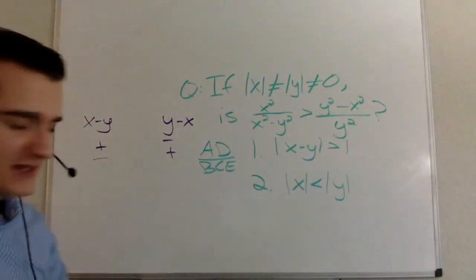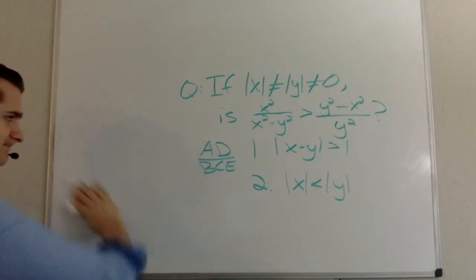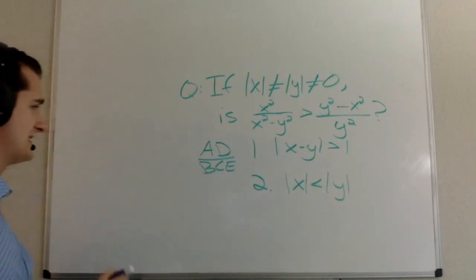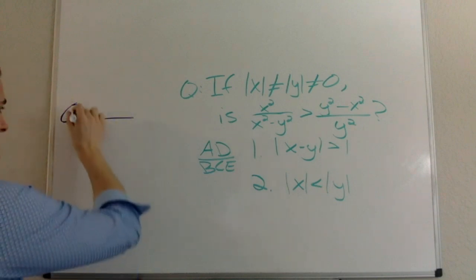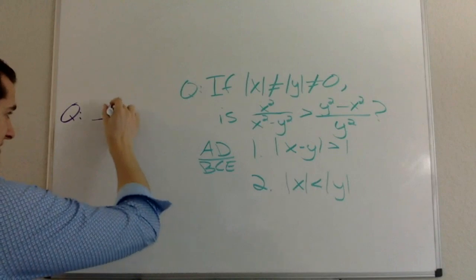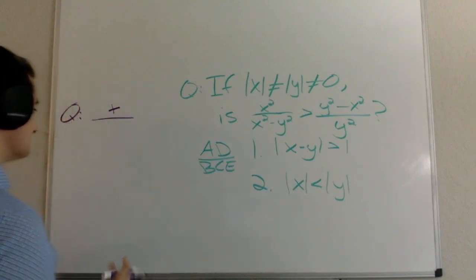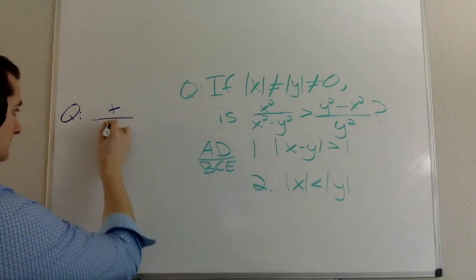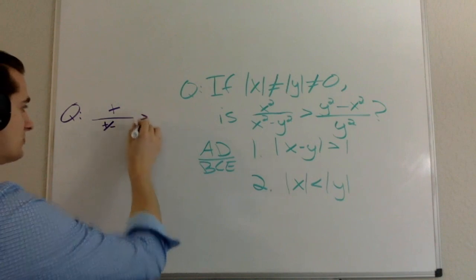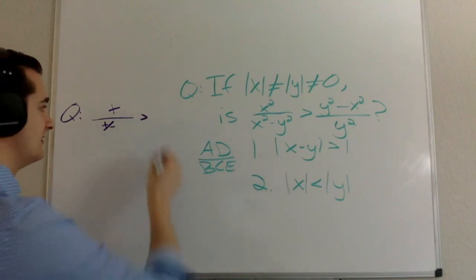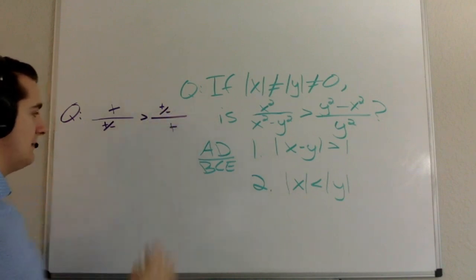So hopefully what pops out to you is that on my left-hand side of my question, I'm going to have some positive, because I know x squared is going to be positive, over either a positive or a negative. And my question is whether that's going to be greater than some, again, positive or negative, over a positive.